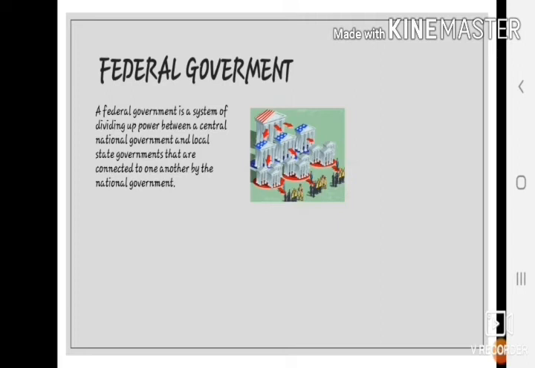There is a need of an independent Supreme Court so that the disputes between the central and the state governments may be finally settled. The Indian constitution is federal in character, but the central government is very powerful in India. The central government was made strong in order to strengthen the unity and the integrity of the country.